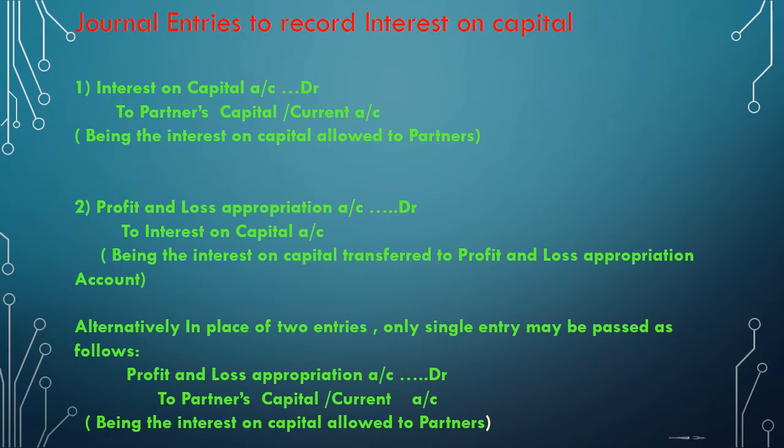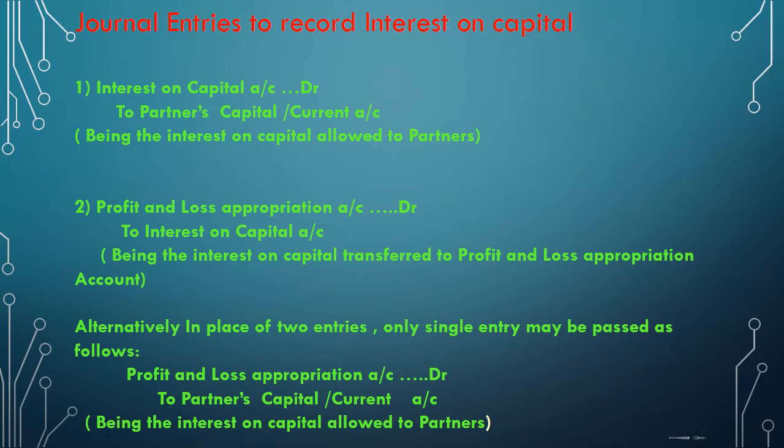Interest on capital is a nominal account. So according to the rule, all the expenses have to be debited. So interest on capital has to be debited. And the partner's capital will be increased with this interest on capital. So the liability increases, so the partner's capital account has to be credited. Then the entry will be interest on capital account debited to partners' capital or current account.